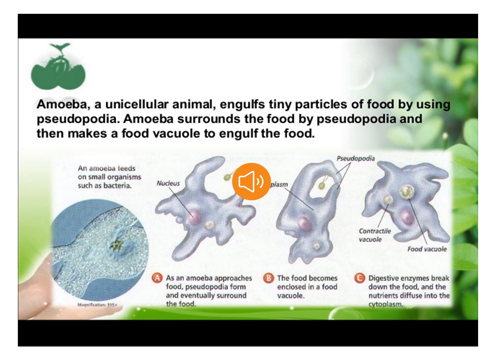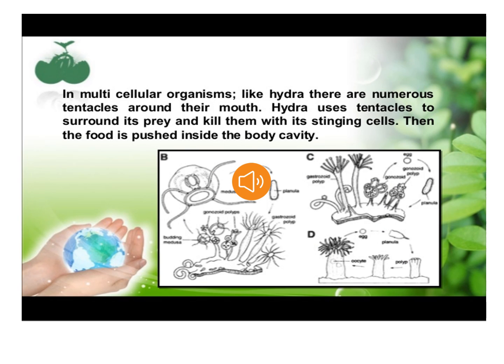Digestion of food particles is made possible by digestive juices secreted into the food vacuole. They act on the food to break it down into simpler substances, and then this digested food is absorbed and assimilated. The undigested food is thrown out of the body from any part of the body. In multicellular organisms like Hydra, they have numerous tentacles around their mouth. Hydra uses its tentacles to surround its prey and kill them, and then the food is pushed inside their body.